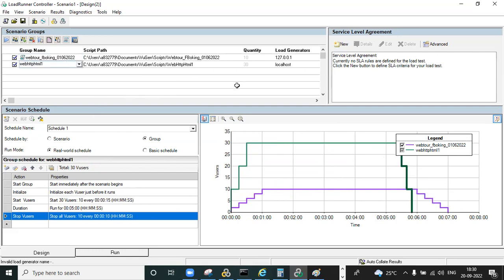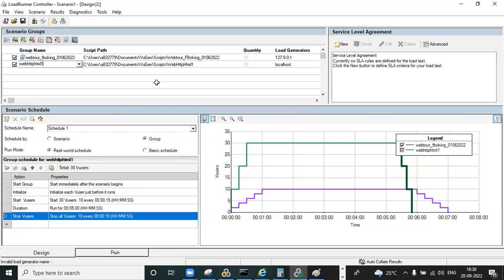Based on your requirement, each script will have a different number of users, different ramp up, and different ramp down duration, which means you need to design the schedule by group. Otherwise all scripts will behave like their own scenario, sharing the same ramp up and ramp down duration. Then you can go into the schedule by scenario.